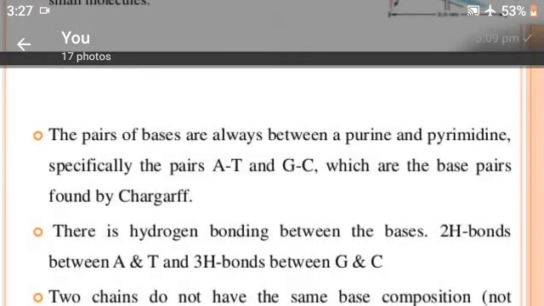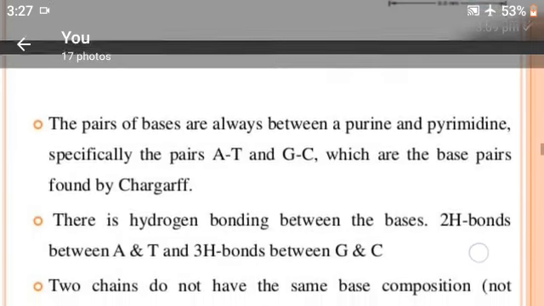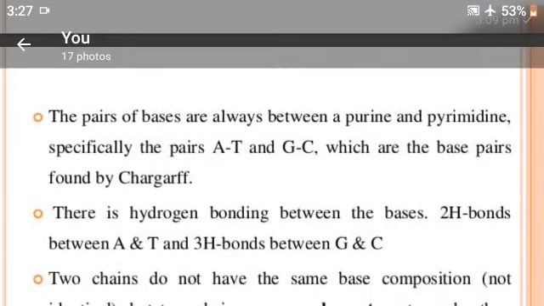The pairs of bases are always between a purine and a pyrimidine, especially adenine pairing with thymine and guanine pairing with cytosine, which are the base pairs found by Chargaff.